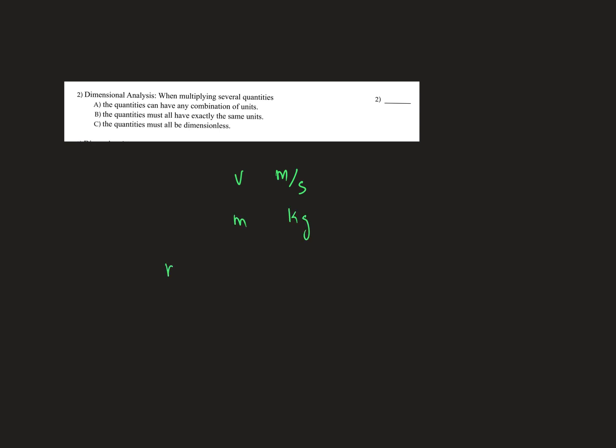Can you multiply the mass by the velocity? Well, if you multiply, you will produce something that has new units, kilograms meter per second. And you can multiply quantities that have different units, like mass and velocity. Indeed, any equation that you will find in physics, for example, kinetic energy, is 1/2 mv squared.